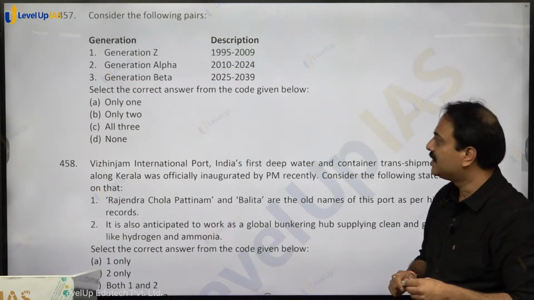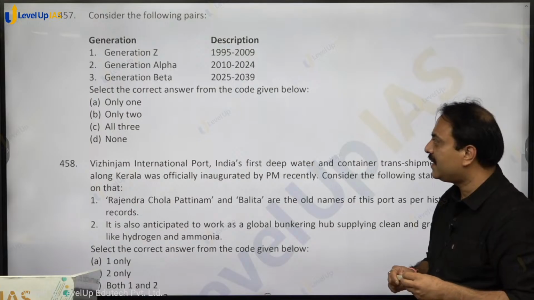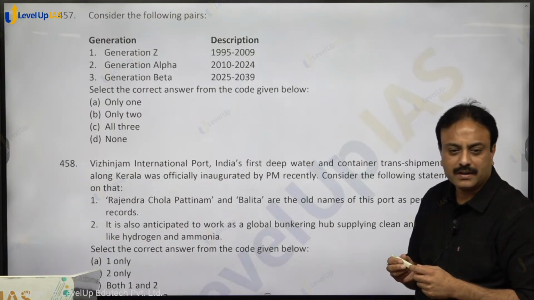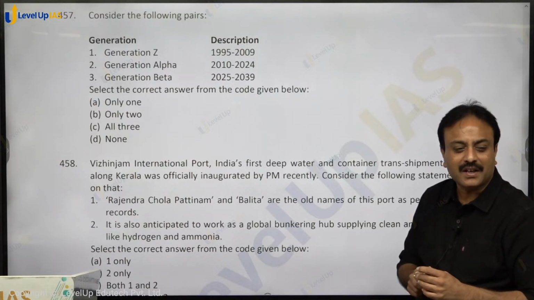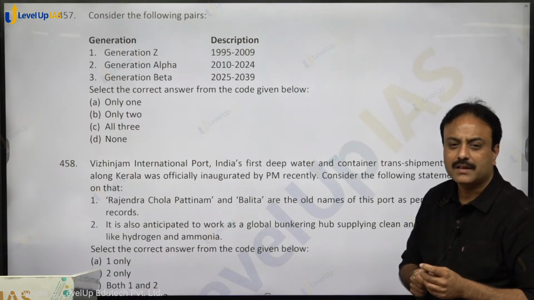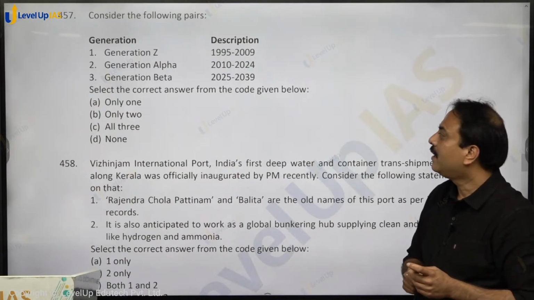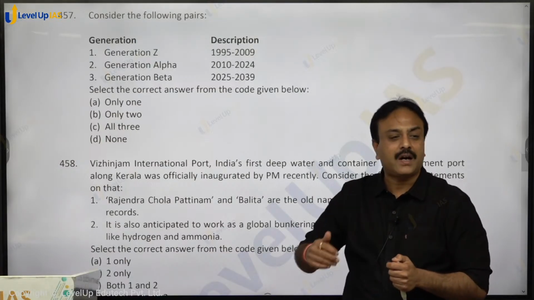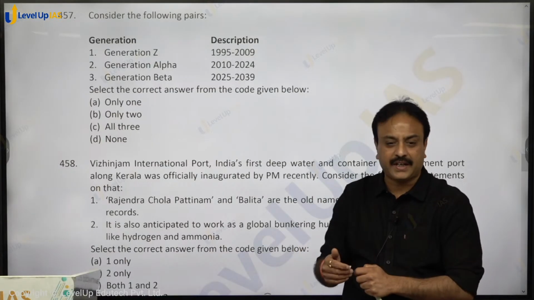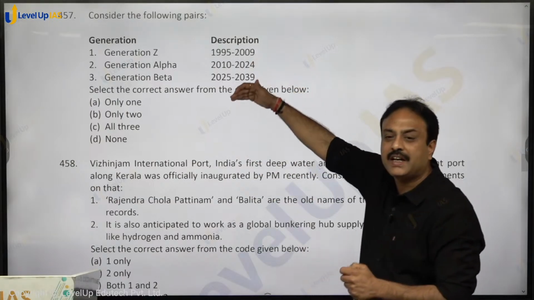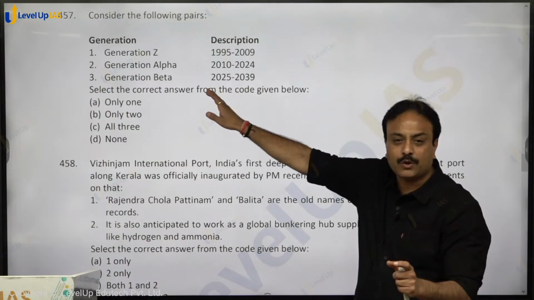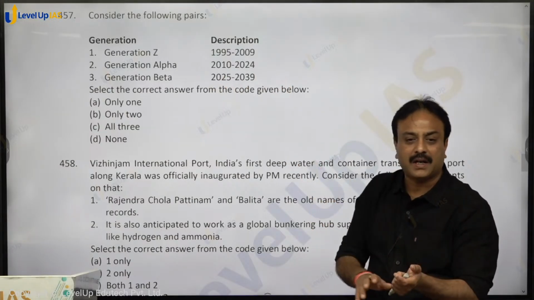Consider the following pairs. Generation Z, Generation Alpha, Generation Beta. पता है कि नहीं पता? Generations are named X, Y, Z, alpha, beta at gap of every 14 to 15 years. और these years which are written over here, different sources में आपको different variation मिलेगा. कहीं 2 साल कम से शुरू होगा, 2 साल बाद तक चल रहा होगा, ये वेरिएशन मिलेगा, राइट.